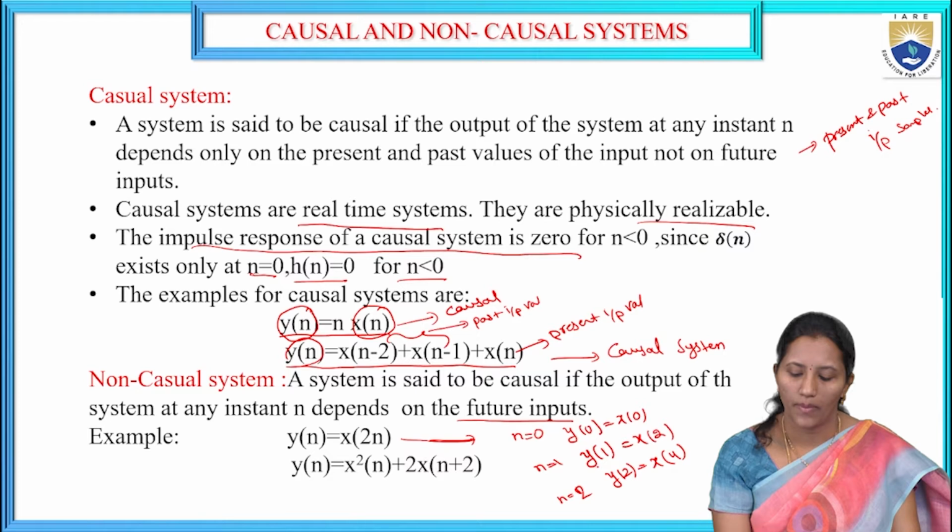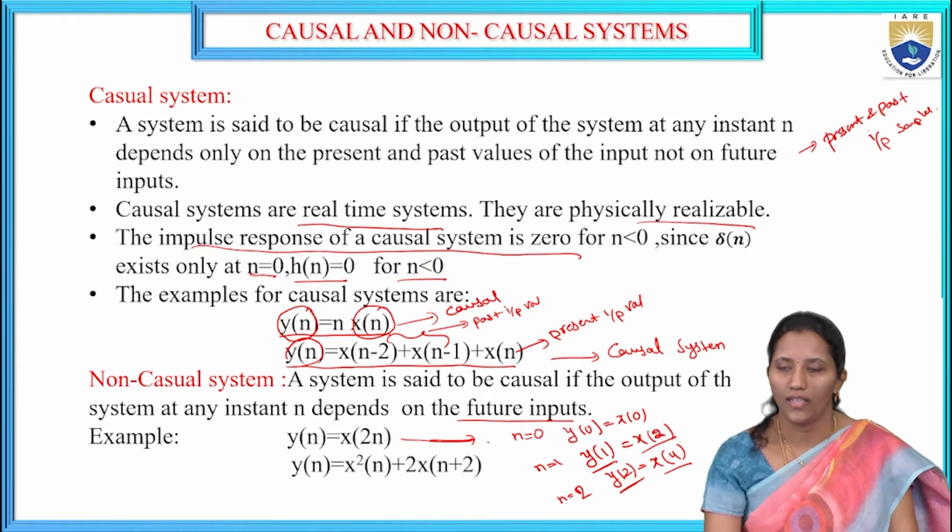So the present output values are depending on the future input samples at the instant n. Here y of n depends on the sample x of 2n. So it is depending on the future input value. So this is called a non-causal system.